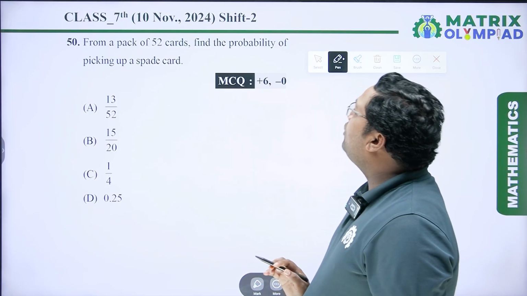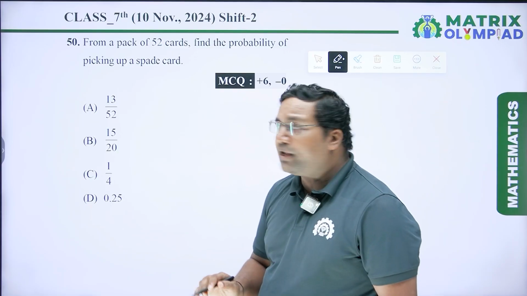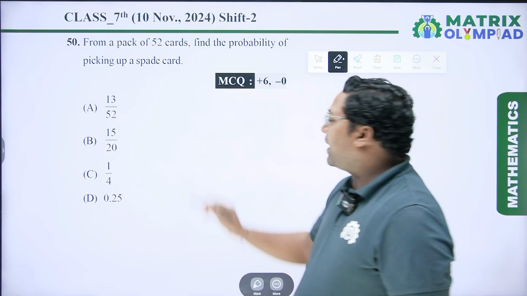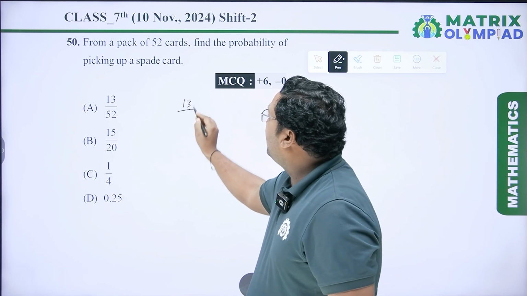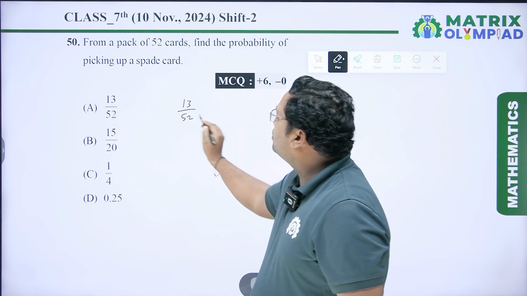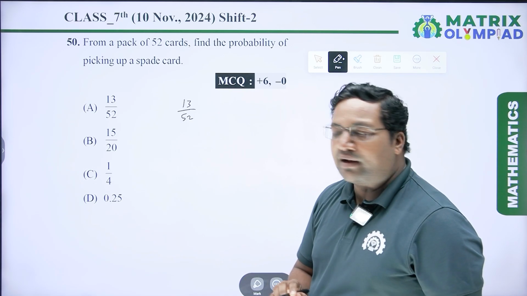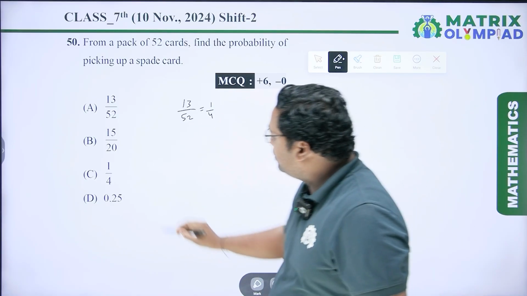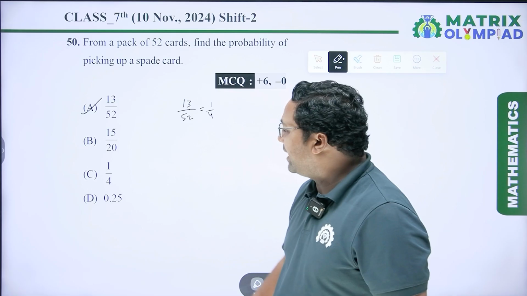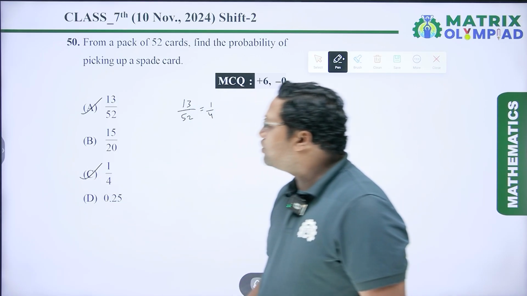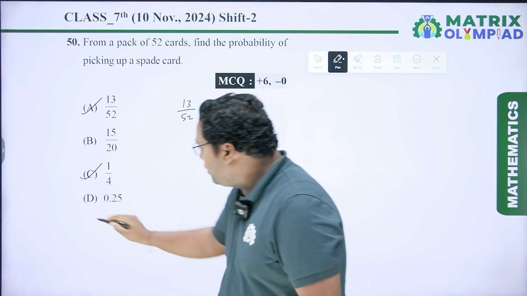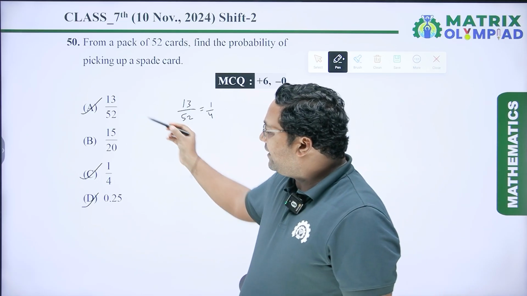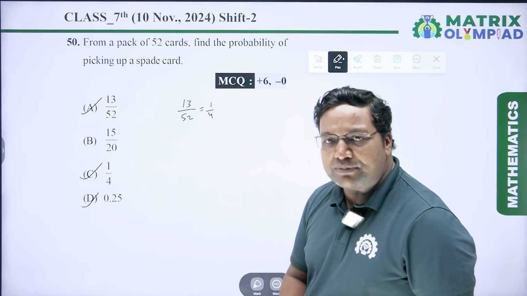From a pack of 52 cards, find the probability of picking up a spade card. So the total number of spade cards are 13 and the total cards are 52. So the probability of picking up a spade card is 13 upon 52, which is equal to 1 by 4. So here first one is true. Next is 1 by 4, it is also true, and 1 by 4 equal to 0.25. So option D is also correct. So option A, C and D are the correct options.